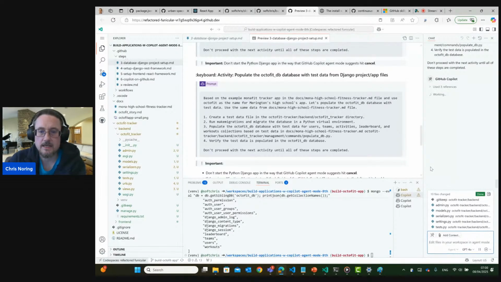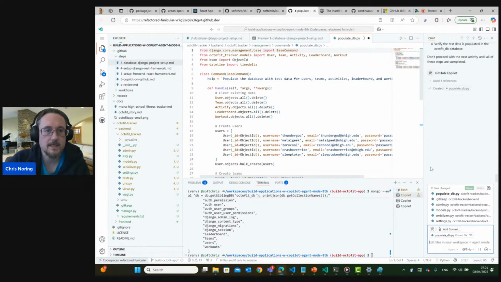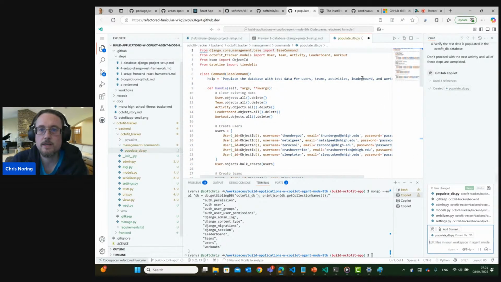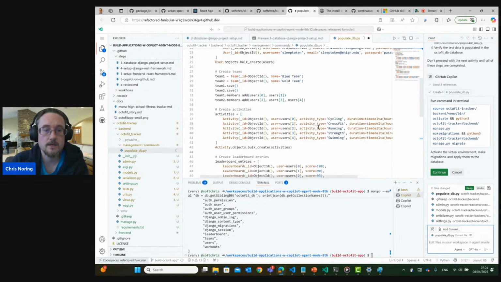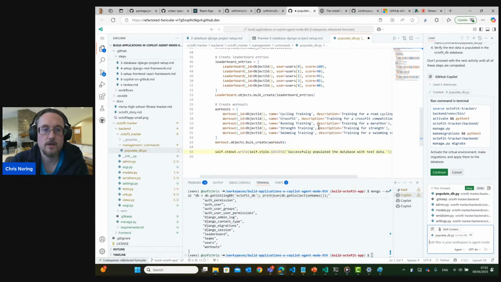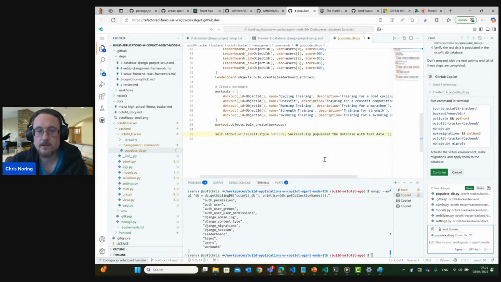Now we're expecting the agent to create this file and insert some interesting test data within that file. So we're sitting tight a few more seconds here, and it should be done shortly. Ooh, nice. So now it's opened up the populate DB file that it promised to create, and you can see that there's some seed data here for users. What else? Activities, leaderboard entries, workouts, and so on. So there are quite a few things created within this file.